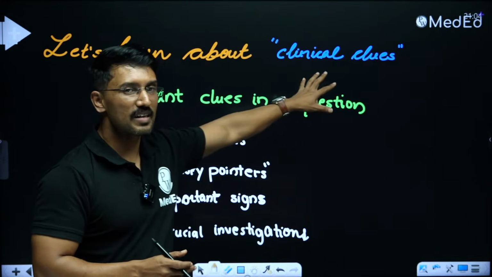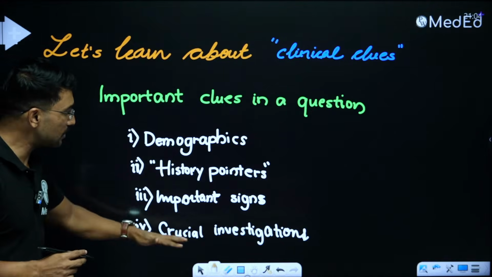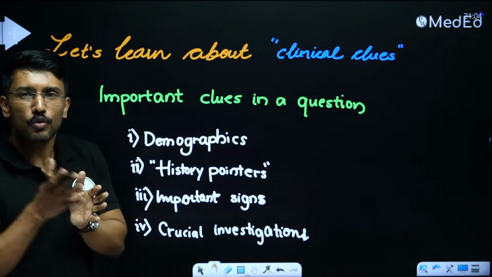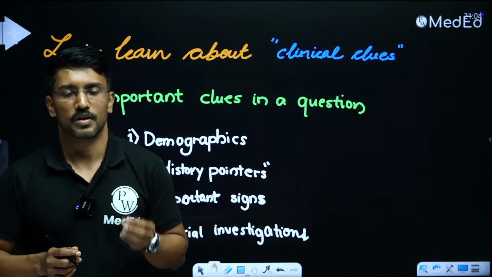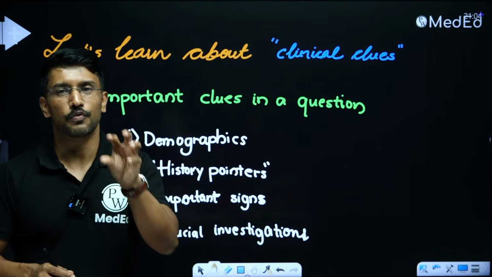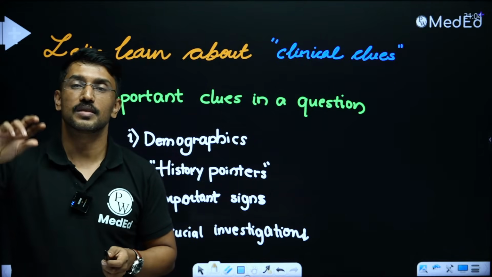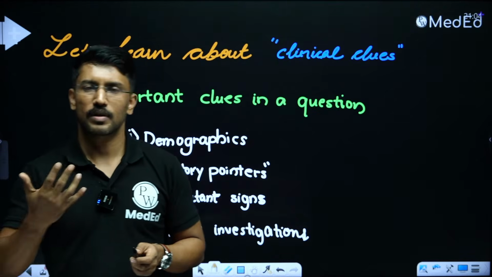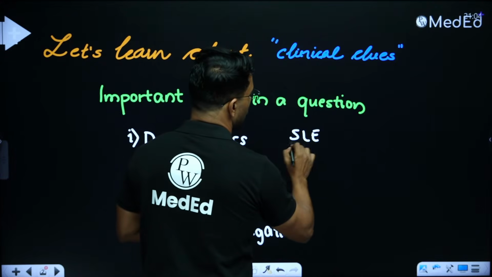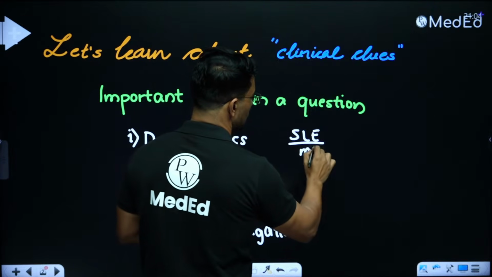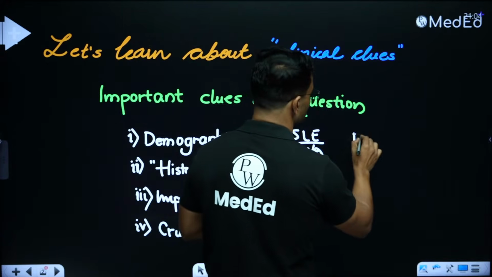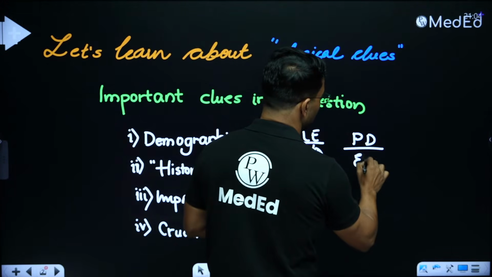We will call them clinical clues, and there are 4 areas where the clues will be distributed. The first one is demographics. So every time you study about a disease, please think about whether this is a disease of young individuals, whether this is a disease of the middle-aged adults, or whether it is a disease of the elderly. For example, if I say SLE, what do you think? SLE is a disease of the middle-aged, right? On the other hand, Parkinson's disease is a disease of the elderly.